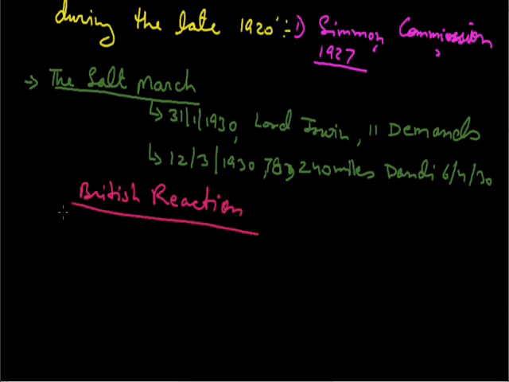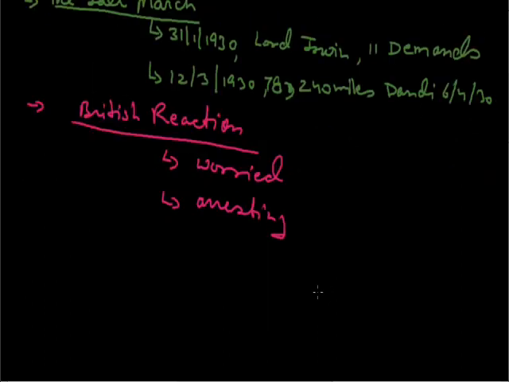British reaction. Obviously, the Britishers were worried by the developments that happened in India. So they started arresting the Congress leaders and the protesters. This shows the panic of the British government.